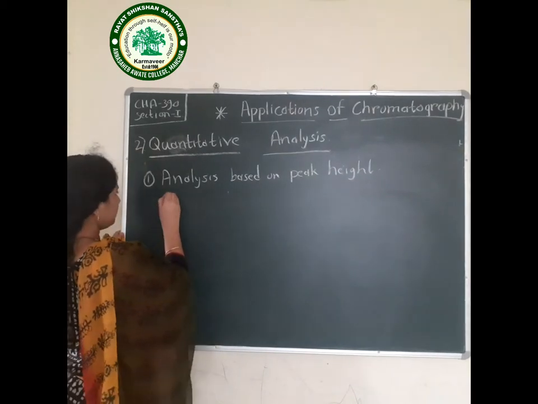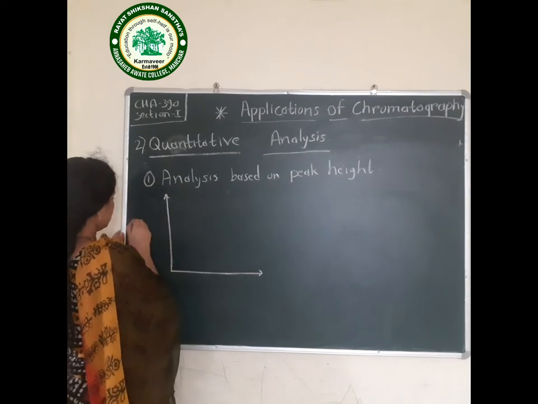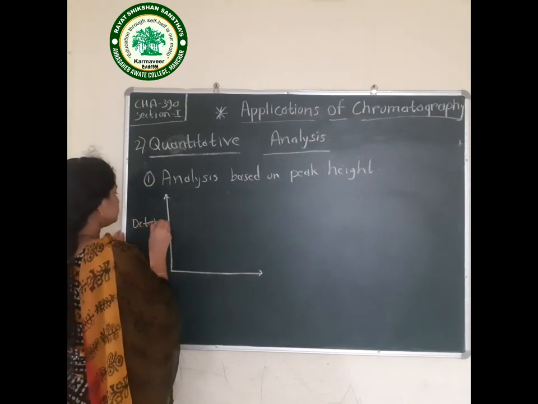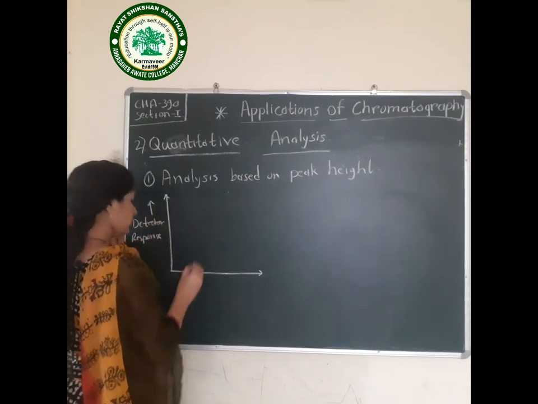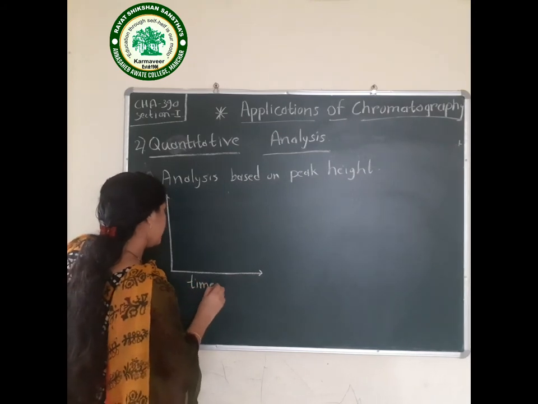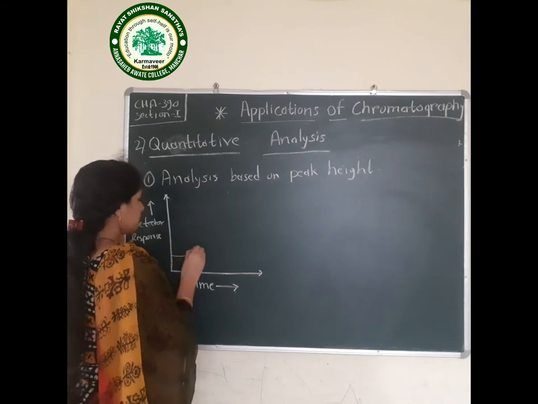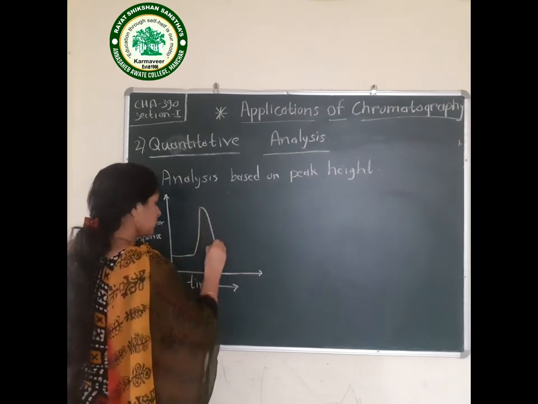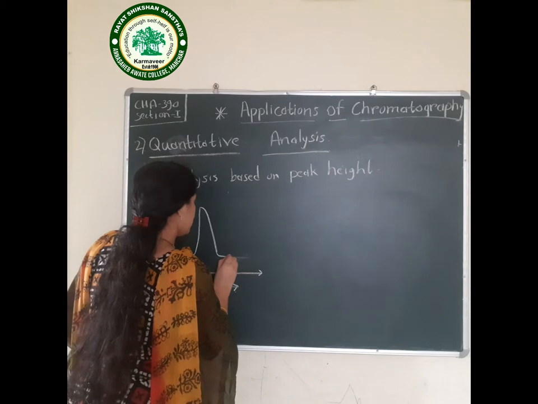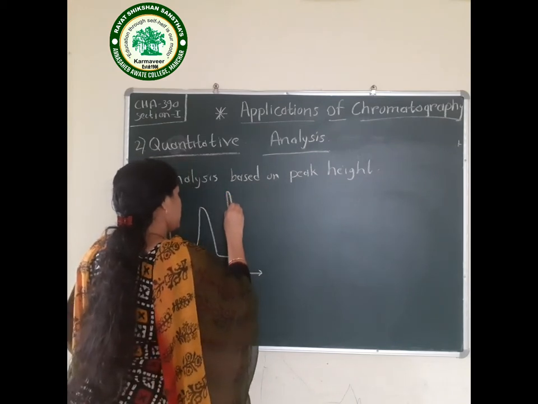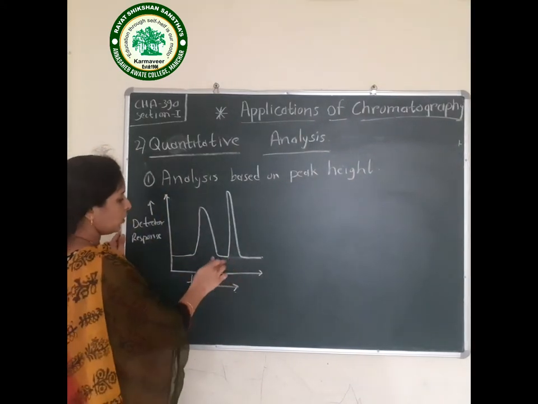Now the peak height can be determined. Firstly we will plot the chromatogram. This is detector response versus time. Now on this chromatogram, suppose we get this type of peak. These 2 peaks we are obtaining on the chromatogram.